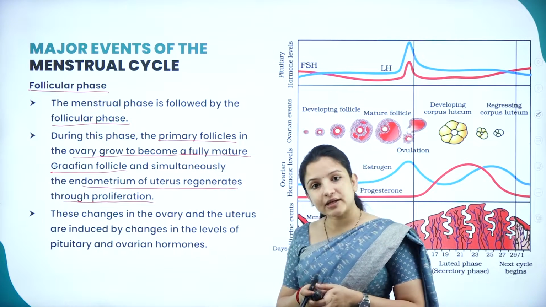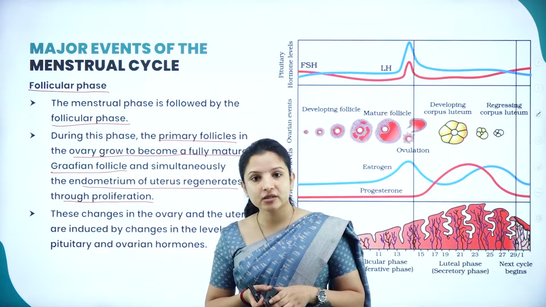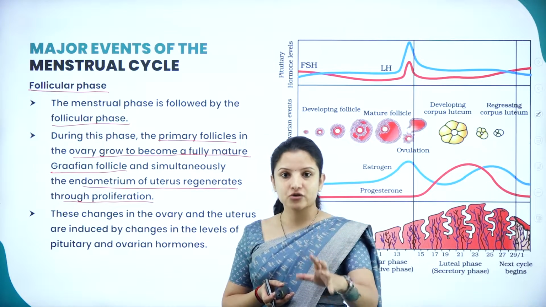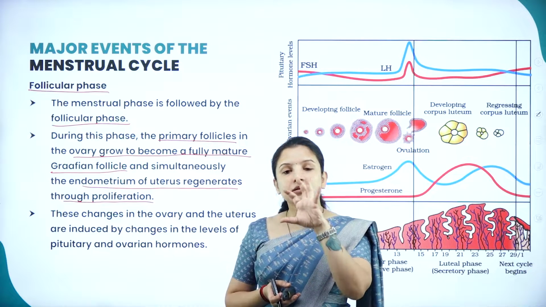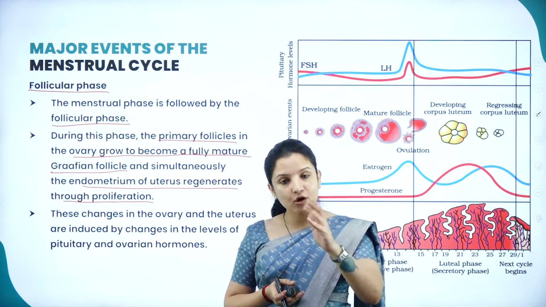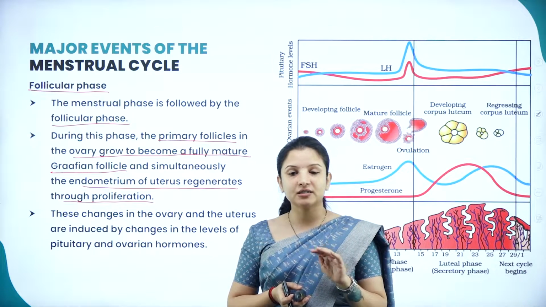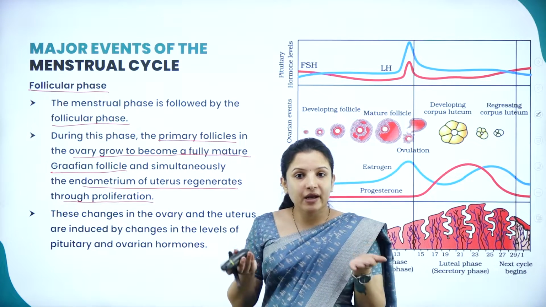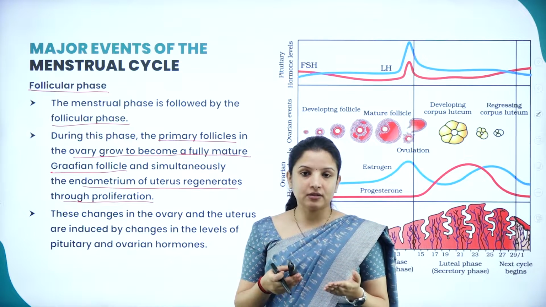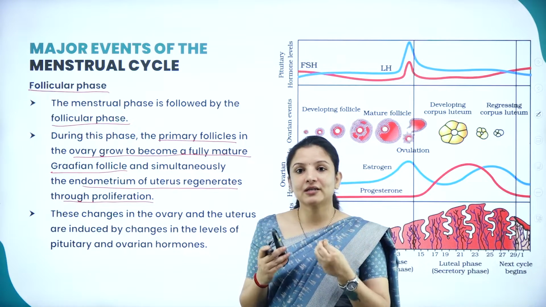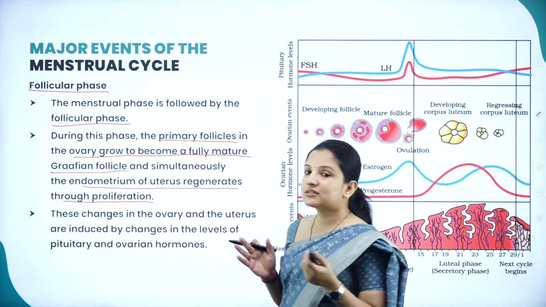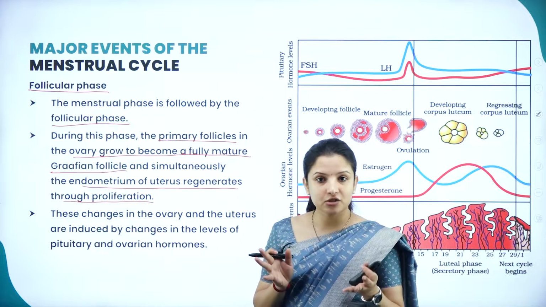Now, why will this endometrium regenerate? It regenerates because once the Graafian follicle matures and ruptures and the mature secondary oocyte, or the ovum, is released, if fertilization by the sperm occurs, then the uterus should be made ready for the zygote to come and implant itself there. Right. So that is why the endometrium starts to regenerate beforehand, making it a safe place for the pregnancy to occur.